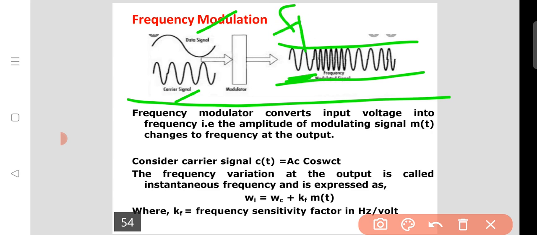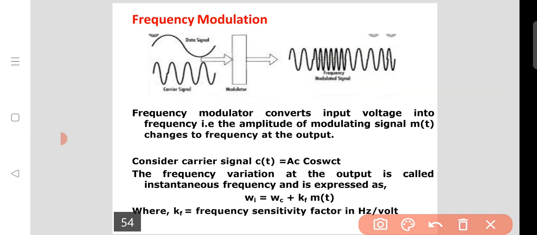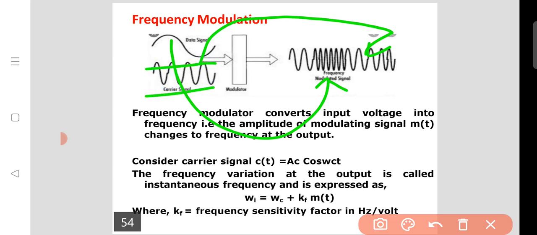Here fc plus delta, here fc minus delta: the positive-going cycle causes it here and the negative-going cycle causes it here. But the amplitude of the carrier signal stays the same. This is frequency modulation.